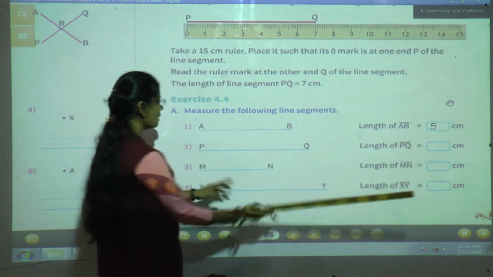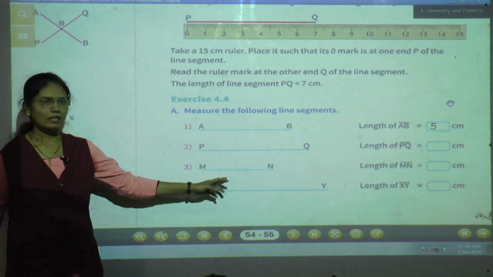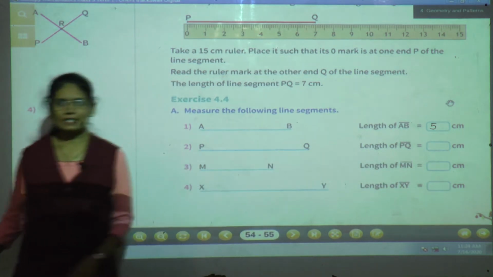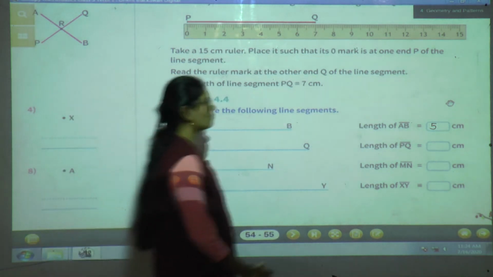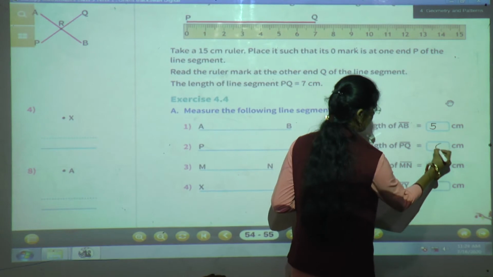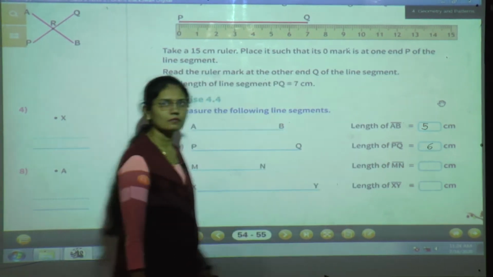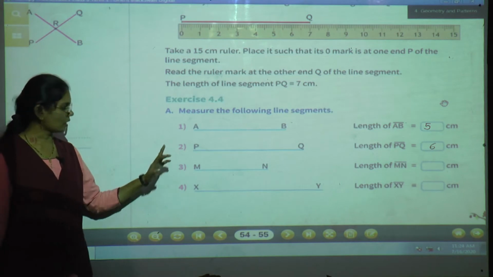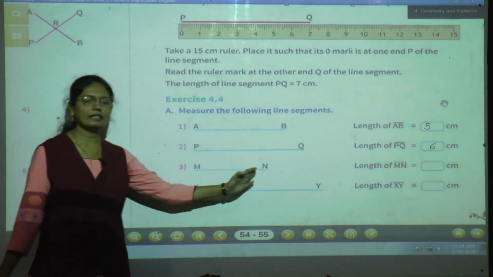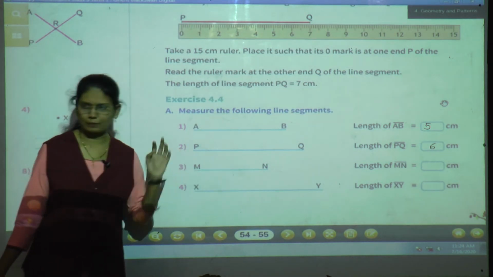So what will be the length of this PQ? The length of PQ is 6 centimeter. So write down in the box, length of PQ 6 centimeter. Done these two? Okay. Then we will measure the length of line segment MN.